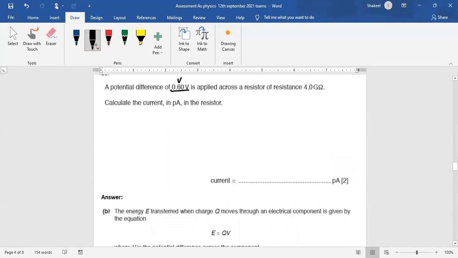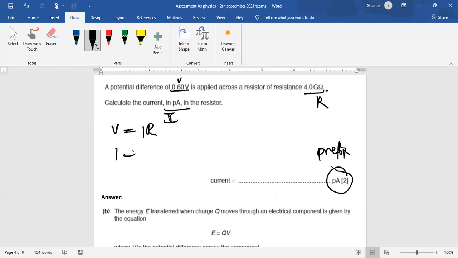The voltage value was given and the resistance was given, and you were supposed to find current, but in picoampere. The only thing that is challenging is converting the value in prefixes. We have done that. Remember, express any value in the prefix. So you know V is IR, so from here I is V by R. V is 0.60 and R is 4 giga, and you know giga is 10 power 9.